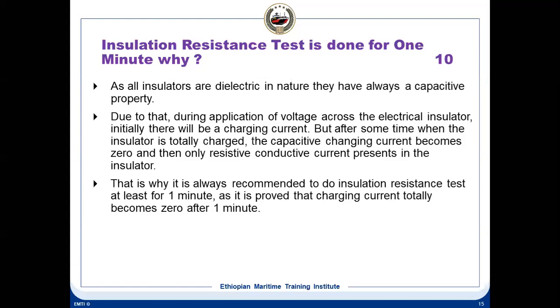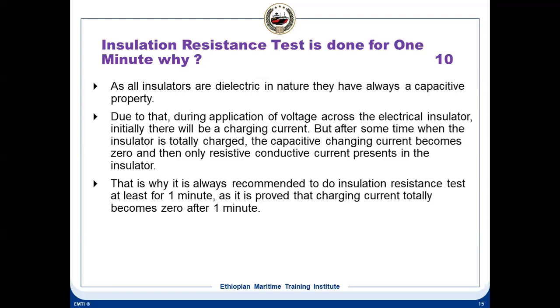Initially, when you apply this voltage, the insulator behaves like a capacitor and slowly gets charged up. That is why you have to give it some time, that 1 minute, 60 seconds, so that the current decays. Think of a capacitor: when you apply voltage across it, it starts charging slowly, and once it becomes equal to the applied potential, charging stops.